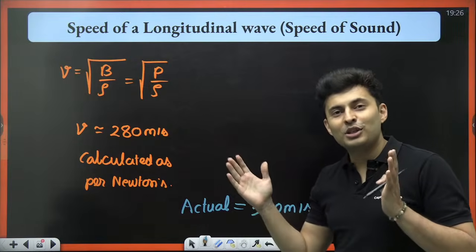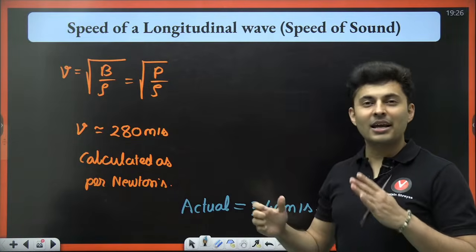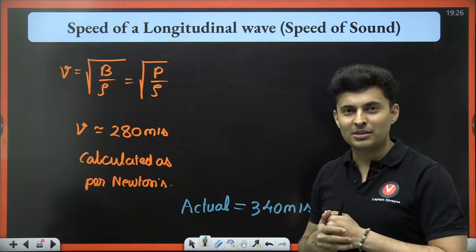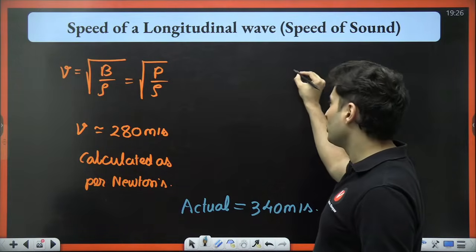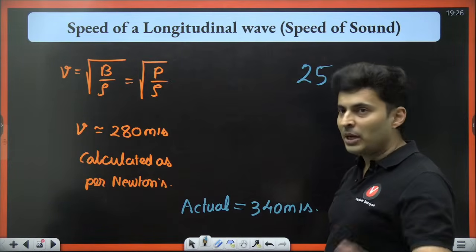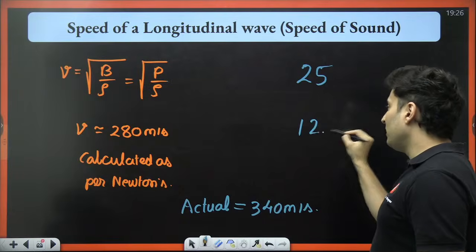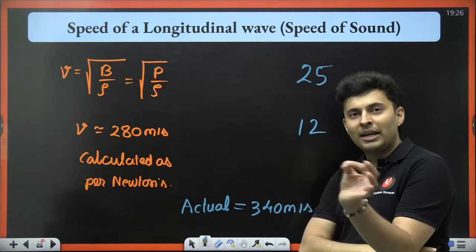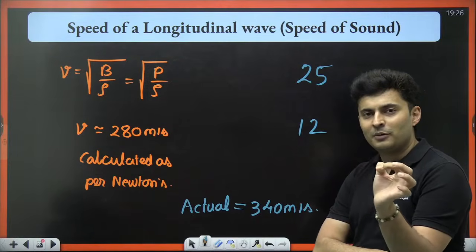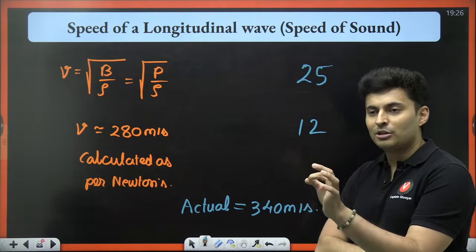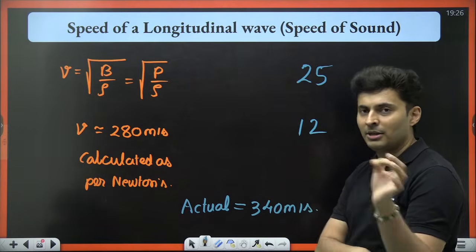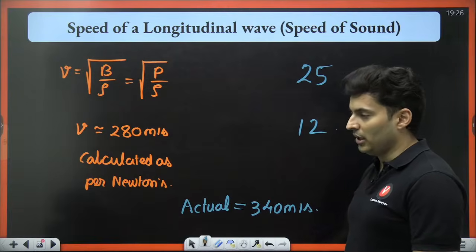Imagine if the situation back then was just like it is in your practical laboratories in school or college. The actual value which you should get is 25, but in the experiment you get 12. Then what do you write in the conclusion? Why the difference? Lab error, instrument error, personal error, random error. So there were errors in the measurement. That's why instead of 25, I got 12.